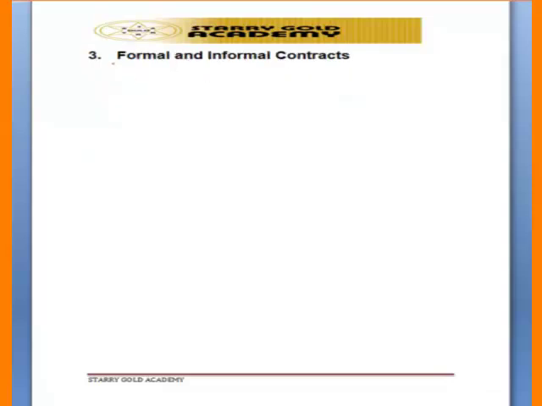And also we have, number 3, formal and informal contract. A formal contract is a contract under seal. So it must be written, signed and sealed. So we have the conditions: written, signed by the parties, and sealed. Another name for a formal contract is special contract.